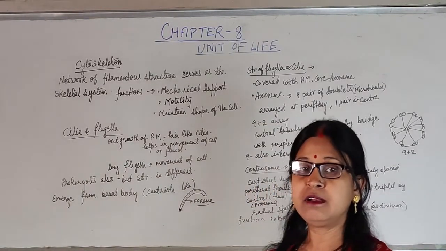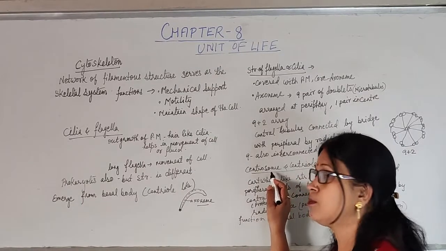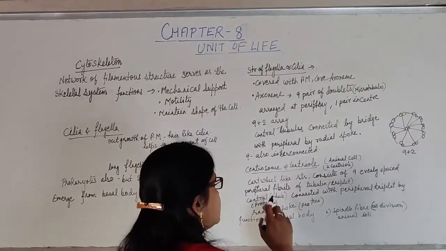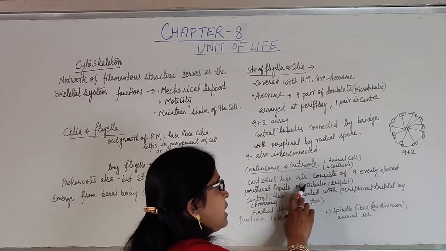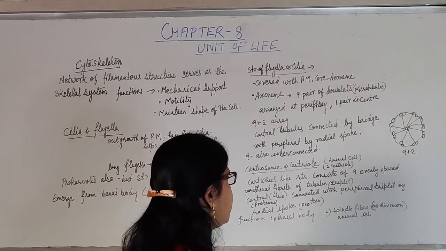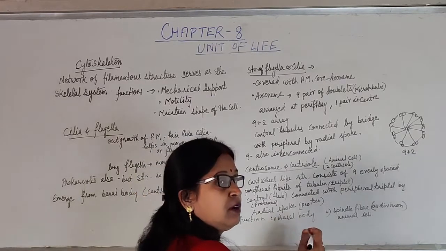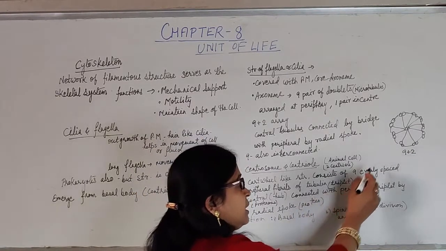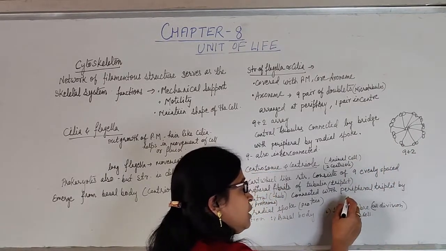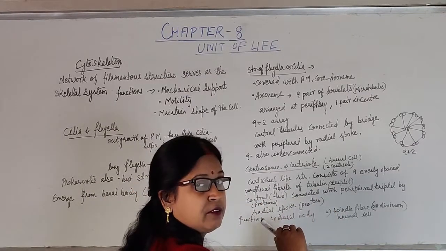It is not present in plant cells. Here also the centrosome contains 2 centrioles, and their internal structure is like this. They appear as a cartwheel-like structure and consist of 9 evenly spaced peripheral fibrils made of tubulin. That means the protein is tubulin, but in the flagella it was a doublet structure, here it will be a triplet structure. So, 3 fibrils and 3 peripheral tubulin will be there.